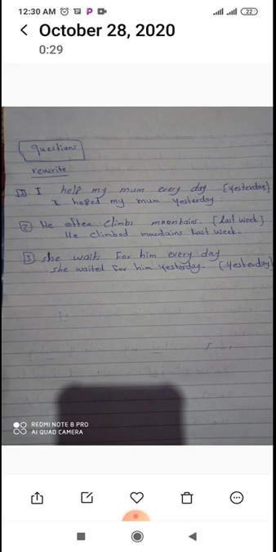And then we will add ed to the verb, or change the verb into the past simple. So here we will say I help, and then add ed. So it's going to be I helped my mom yesterday, and then cancel every day. Don't write I helped my mom every day yesterday. No, cancel every day.